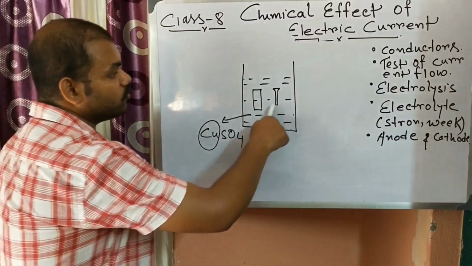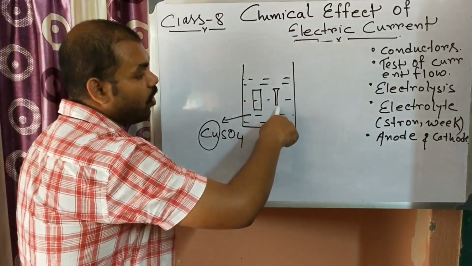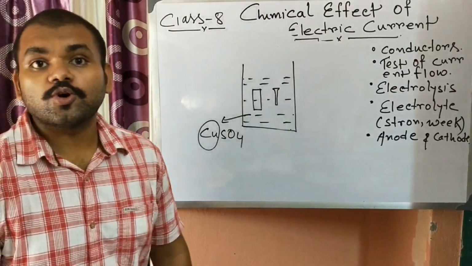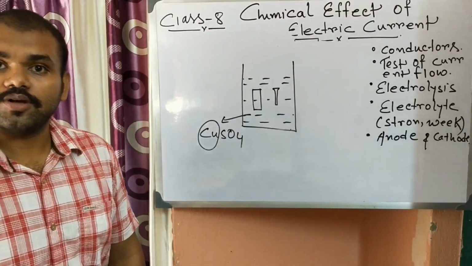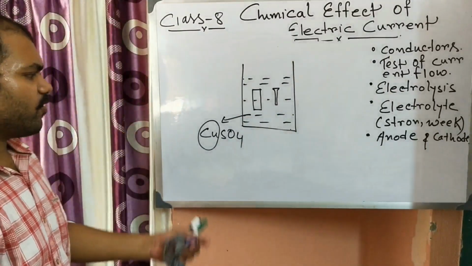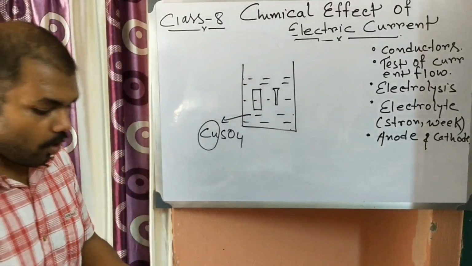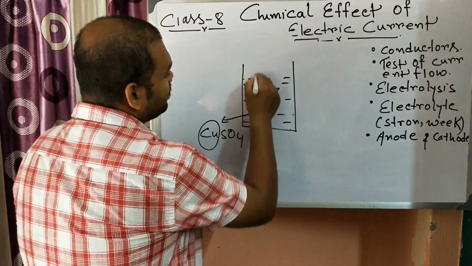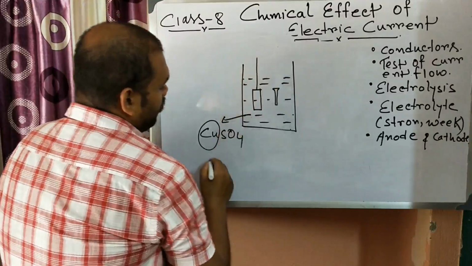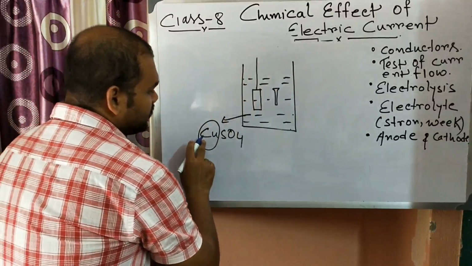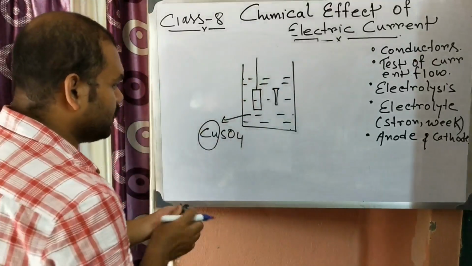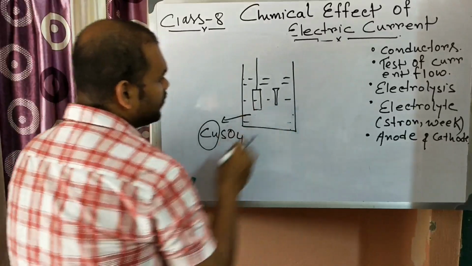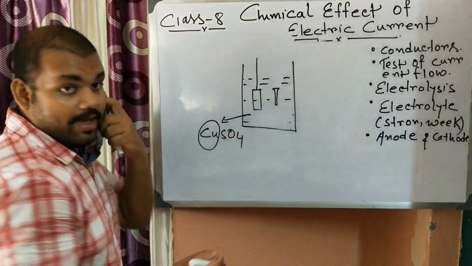If we want to electroplate with gold, then we need to use a salt of gold, and for silver, a salt of silver, and so on. Suppose CuSO4 is dissolved in water. What kind of dissociation happens?